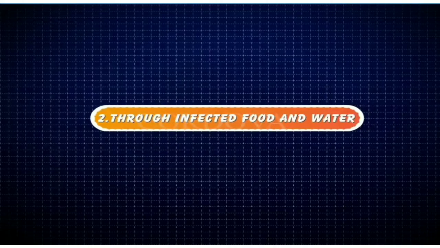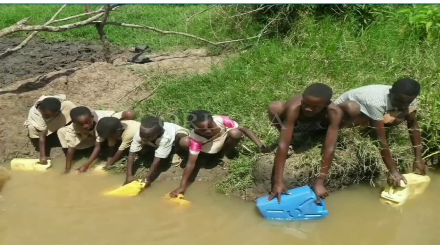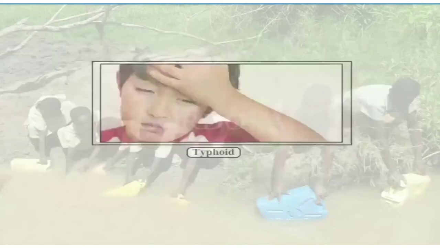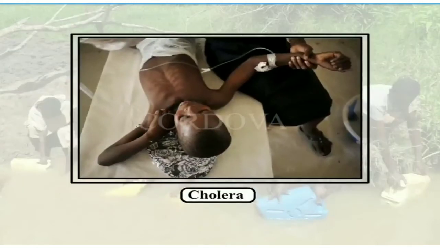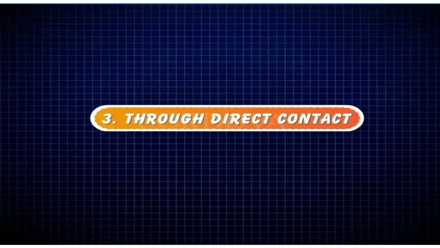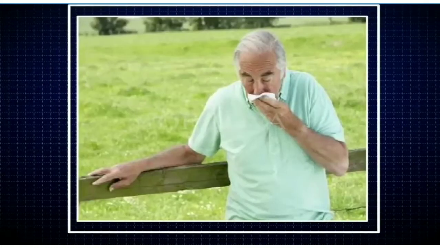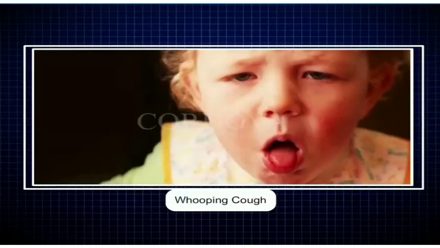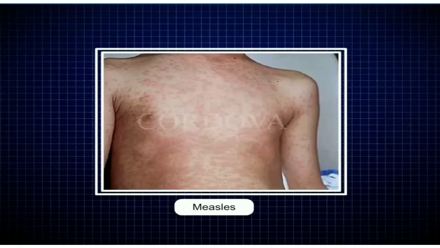Number 2. Through infected food and water. Food and water may get infected with germs when they are not stored properly. Eating infected food and drinking infected water causes diseases. Diarrhea, typhoid, jaundice, and cholera are some diseases that spread through infected food and water. Number 3. Through direct contact. A healthy person can get germs by coming in contact with an infected person, his clothing, or other things used by him. Chickenpox, ringworm, whooping cough, measles spread through direct contact.